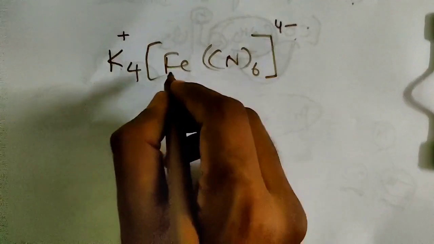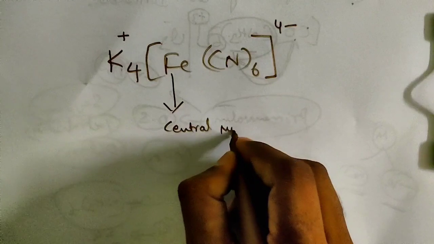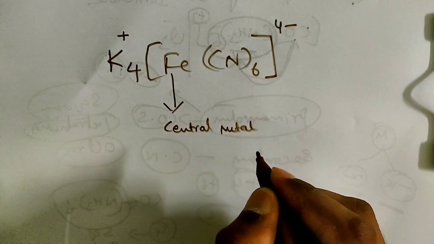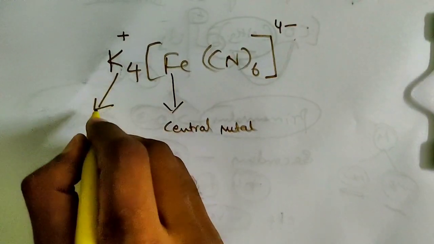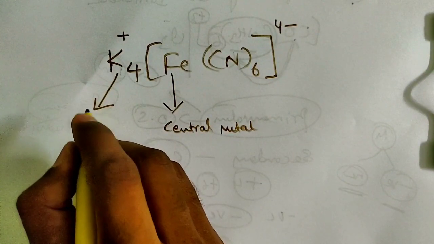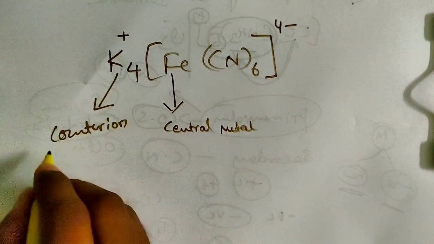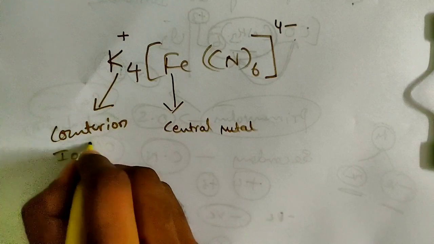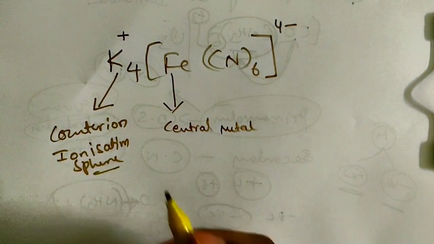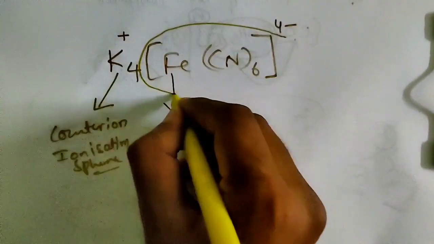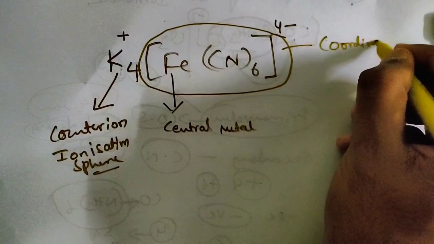Now what are the terms we are going to use? First of all, this one is the central metal atom. Second, this outside part is the counter ion, or ionization sphere. What is this? The ionization sphere. Now this full part is called the coordination entity, or complex entity.